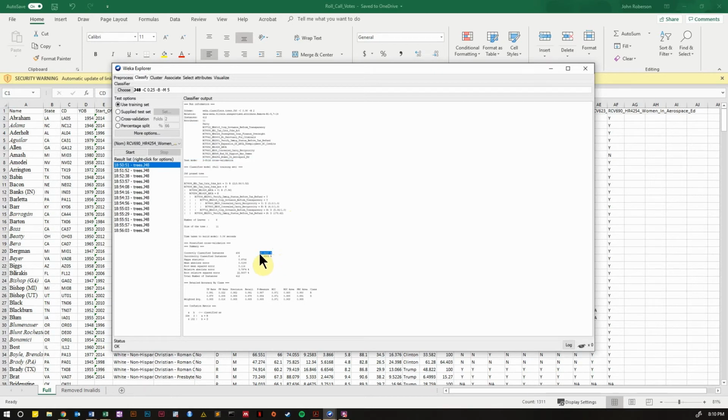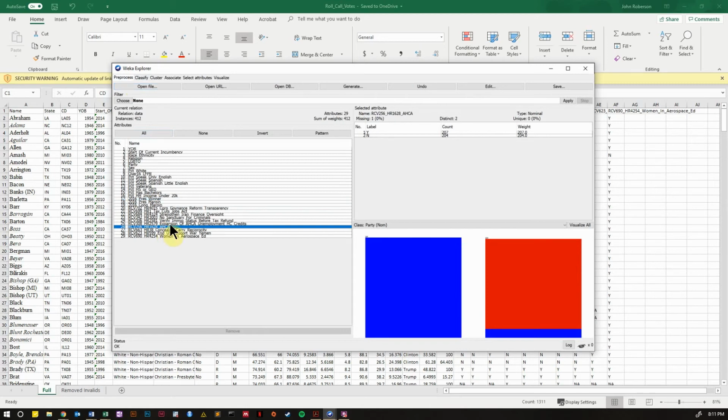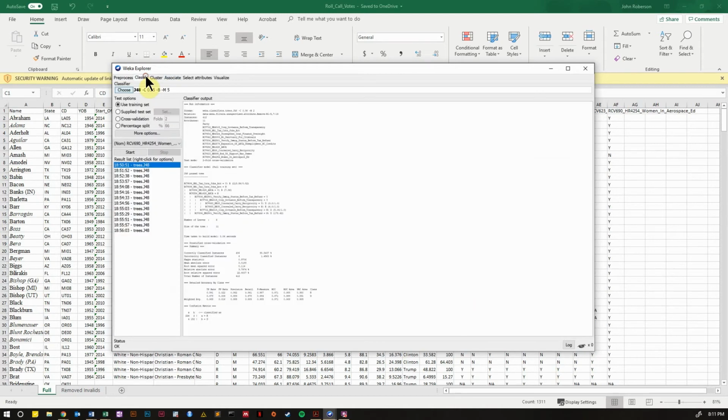We have over 98.5% accuracy, just based on, I think, 4 of the roll call votes. Interestingly, perhaps unsurprisingly, the first 2 attributes that are split on are the Tax Cuts and Jobs Act and the AHCA, which were kind of the 2 highest visibility, biggest deal bills from the last Congress, and also pretty much had the highest party purity on votes. So it makes sense that the model would split on those first.